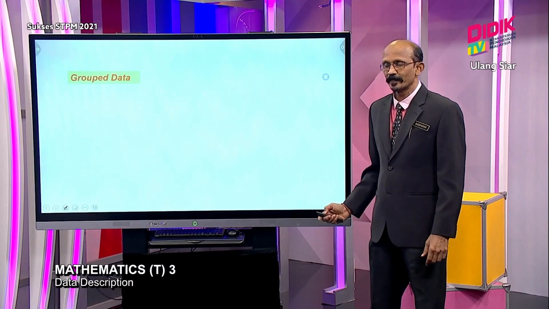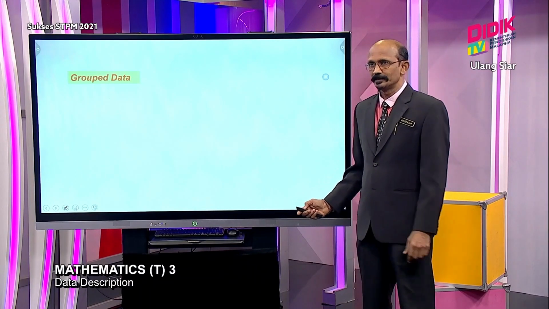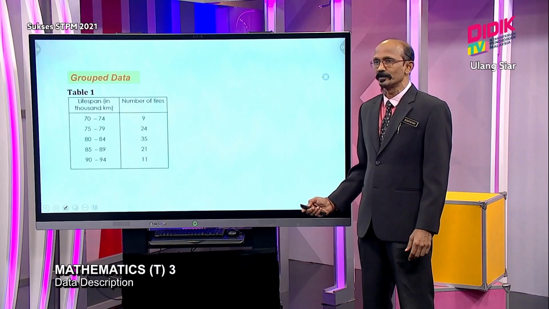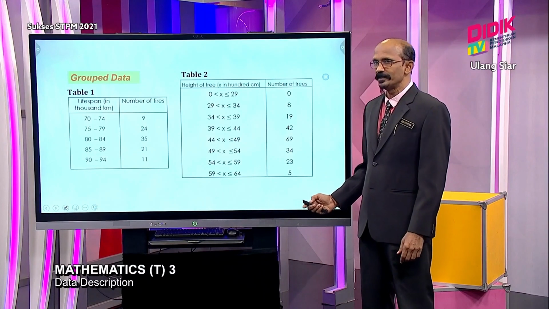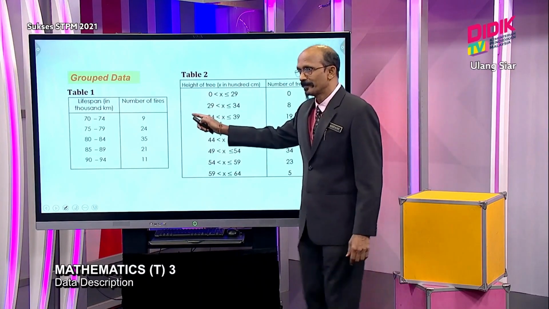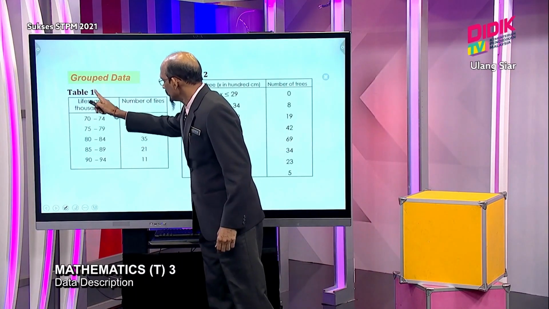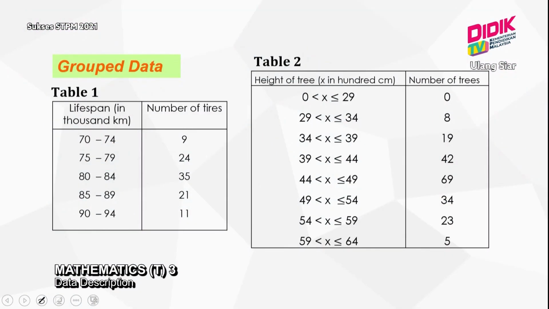Well, students, for grouped data, let us look at the major mistake found among students. If you notice here for table 1, the values from 74 to 75 have a gap, whereas for the other table, there is no gap.